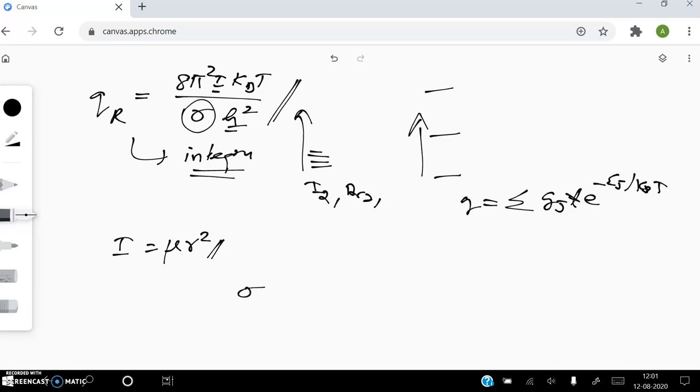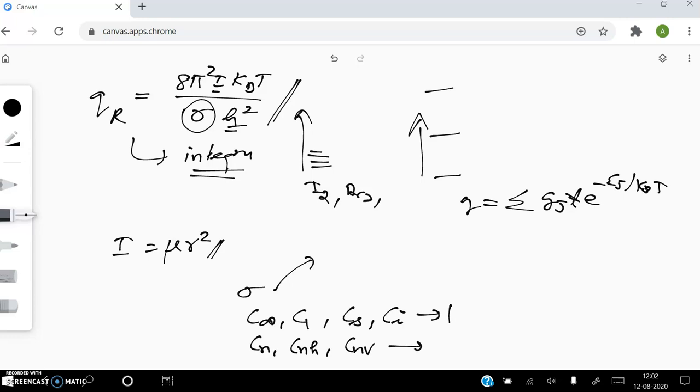Okay, how to find the symmetry number? It's very easy. Listen, for certain point groups like Cn, C infinity, C1, Cs, and Ci point groups, the molecule belongs to these point groups, and the symmetry number is 1. For molecules belonging to point groups like Cn, Cnh, and Cnv, the symmetry number is given by n, the order of the principal rotation axis.